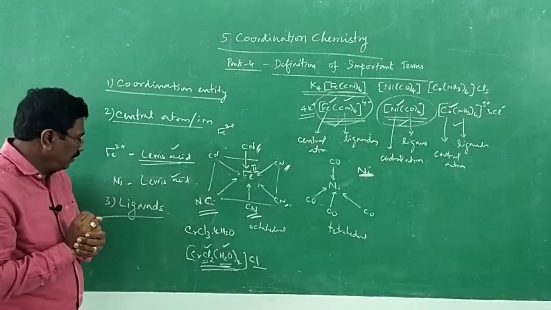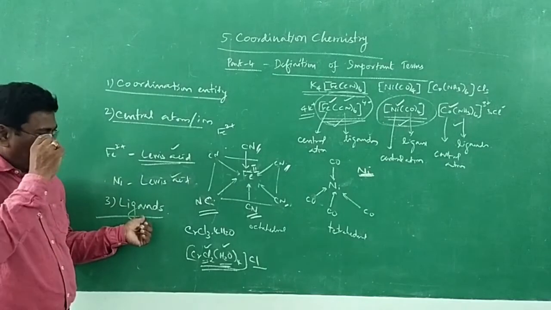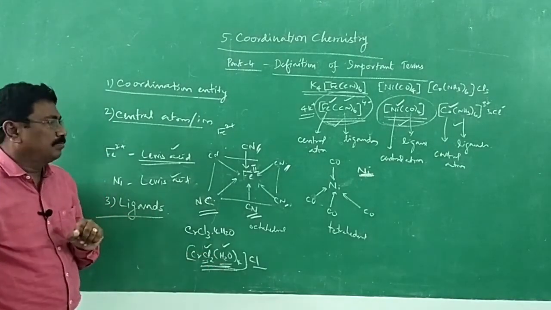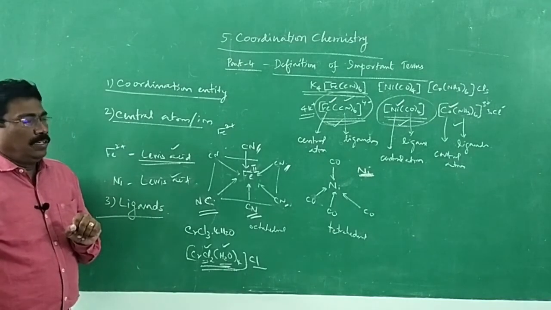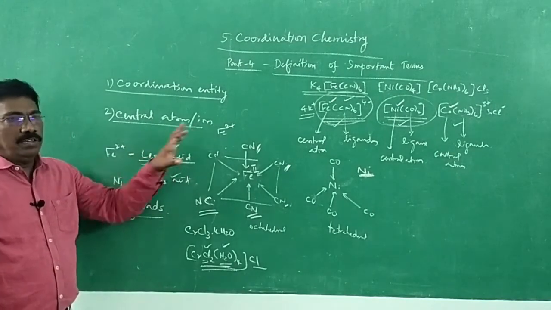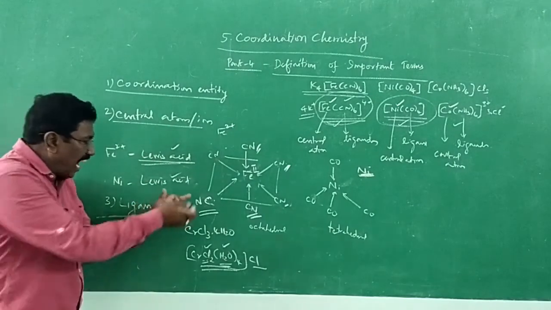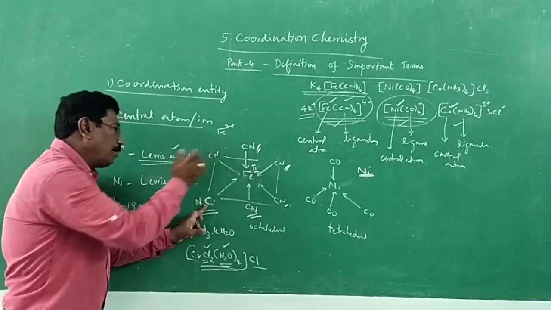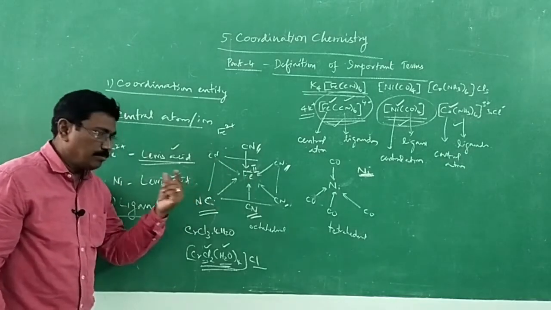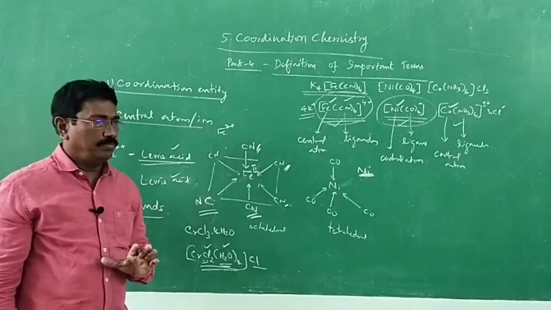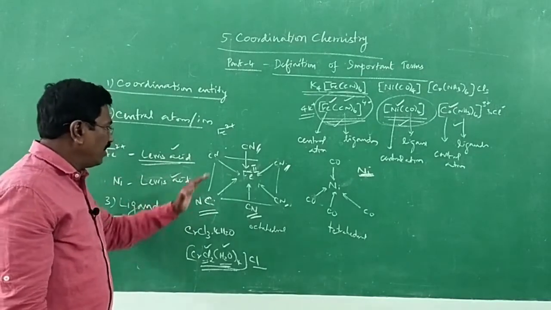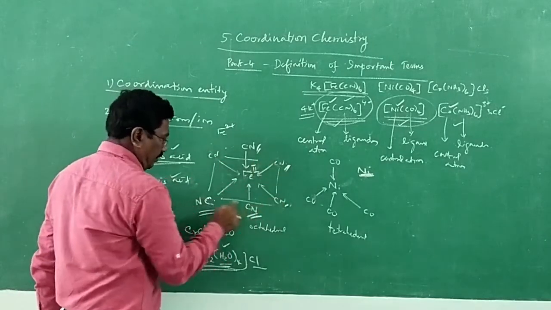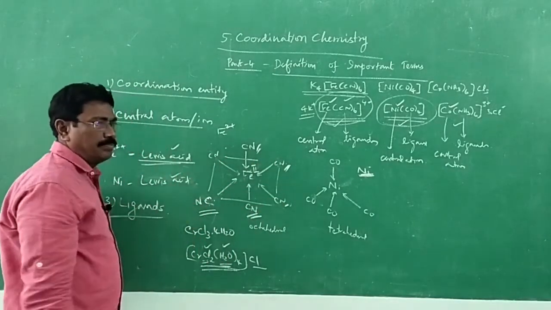So what are ligands? Ligands are the atoms or group of atoms bound to the central metal atom or ion. The atom in the ligand that is bonded to the central metal atom is said to be the donor atom. I think you understood. All right. So in K4[Fe(CN)6], what are the ligands? CN- are ligands. What is the donor atom? C.